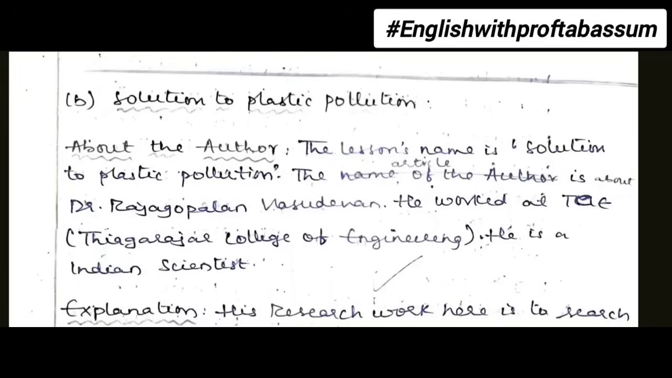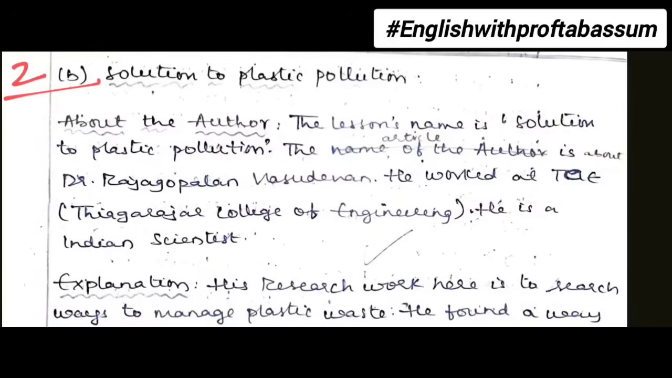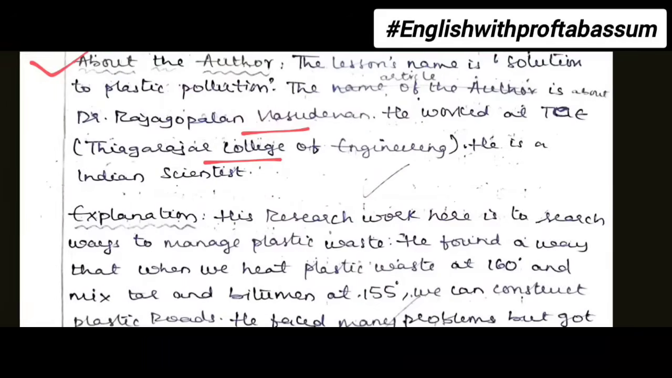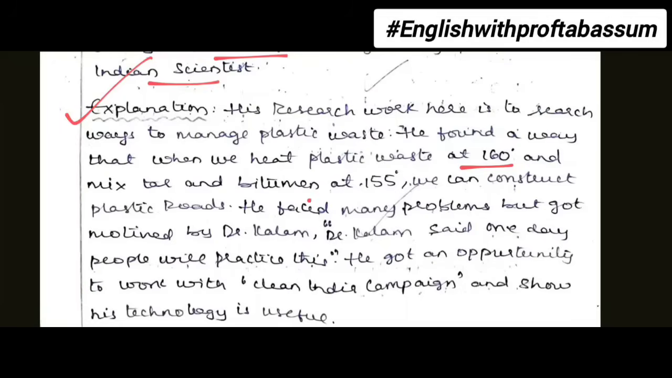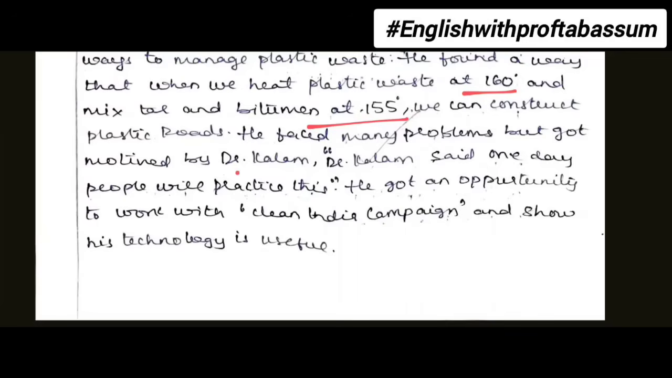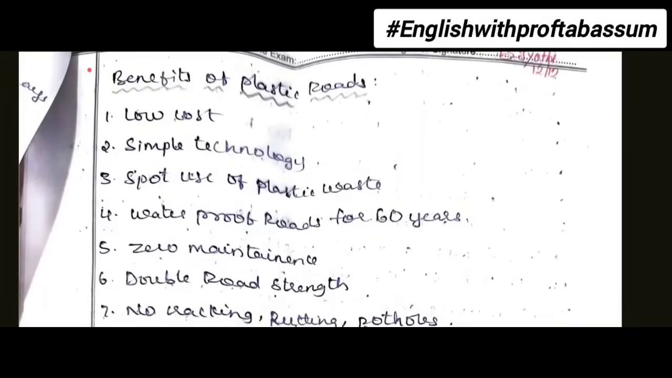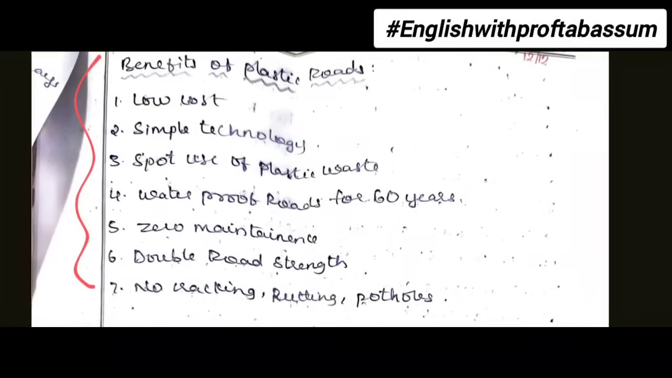Now, Solution to Plastic Pollution. But the student forgot to write the main bit number again. So number 2B. So it's important to write both, students. About the author, there's no author for this. So the student must not write about the author, as it is an article taken from the internet about Rajagopalan Vasudevan, an Indian scientist who worked at TCE. Then you write the explanation, that this lesson is about his research work at TCE, how he found the permanent solution to plastic waste. Dr. Kalam motivated him. He got a chance in the Clean India campaign to talk about his technology. Then you talk about the benefits of plastic roads.